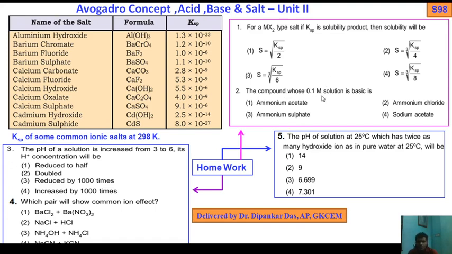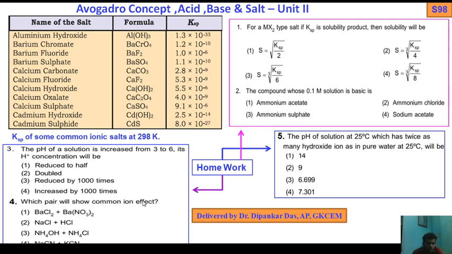Similarly, out of these four compounds, whose 0.1 molar solution is basic: ammonium acetate, ammonium sulfate, ammonium chloride, sodium acetate? Next, the pH of a solution is increased from 3 to 6. Its H plus concentration will be reduced to half, doubled, reduced by 1000 times, or increased by 1000 times. So try yourself. If you do not get the answer, then I will guide you or tell you the answer. Okay, first of all, you try yourself at your home.